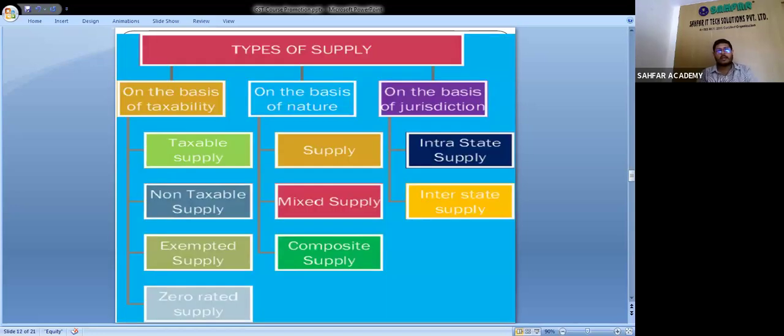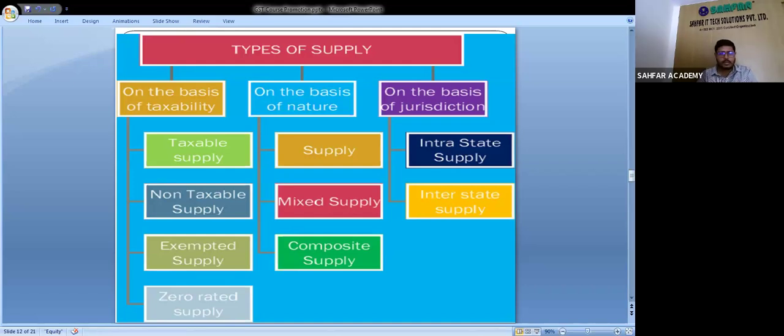Next comes the point types of supply. There are three types of supply: on the basis of taxability, on the basis of nature, and on the basis of jurisdiction. As per jurisdiction, supply is divided into two parts: one is intrastate supply and another one is interstate supply.